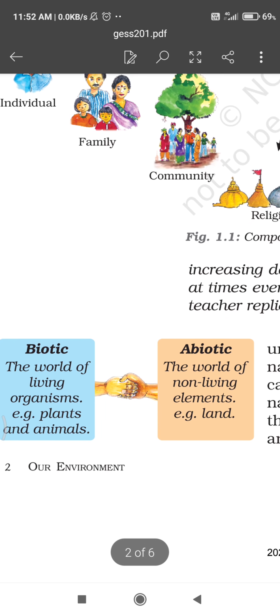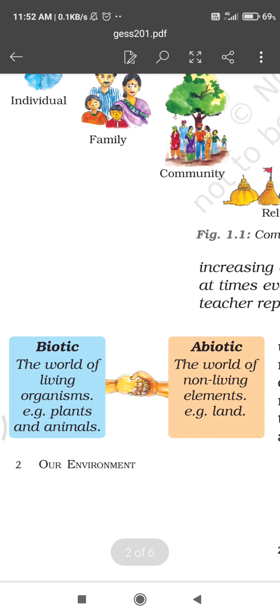Natural environment is of two types, biotic and abiotic. Biotic means the world of living organisms, all the living organisms are included in biotic environment, and the world of non-living elements is called abiotic environment. So natural environment is of two types.